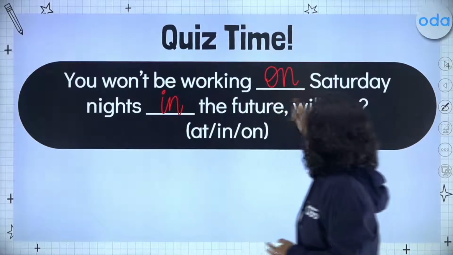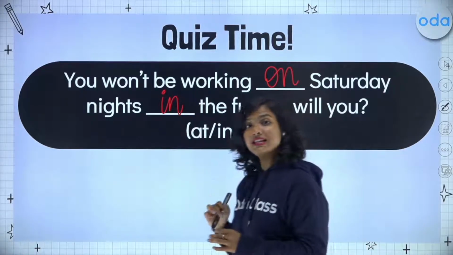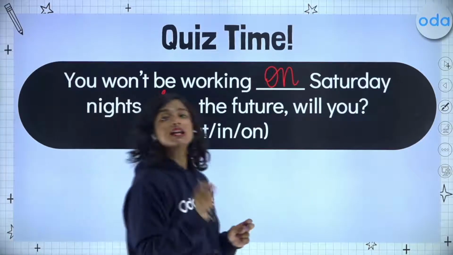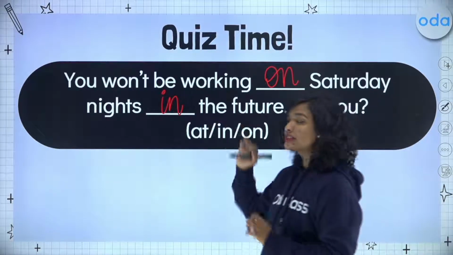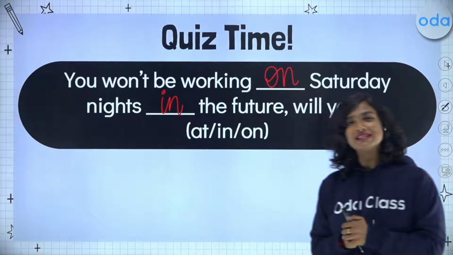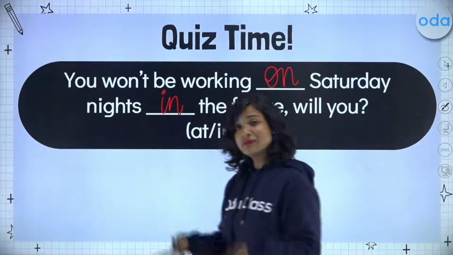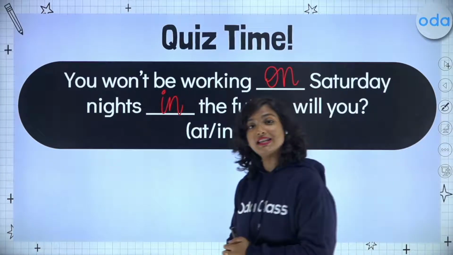So firstly, we have on, referring to a specific day, and then we have in, which refers to a time period. So that is another key important fact that I want you to remember, is that we use the preposition in when referring to specific time periods. For example, in the past, in the future, in the present.